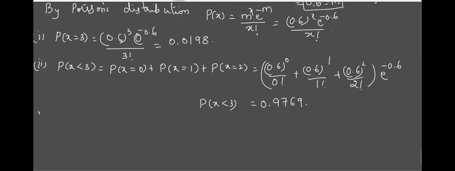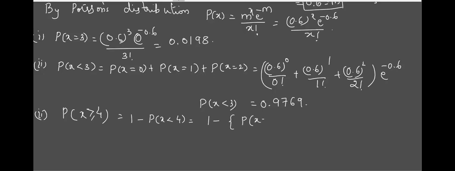What about the last condition? 4 or more misprints means x greater than or equal to 4. Shall I take the complement or go straightforward? We have to take the complement, because straightforward we don't know. How many values are there in the complement?